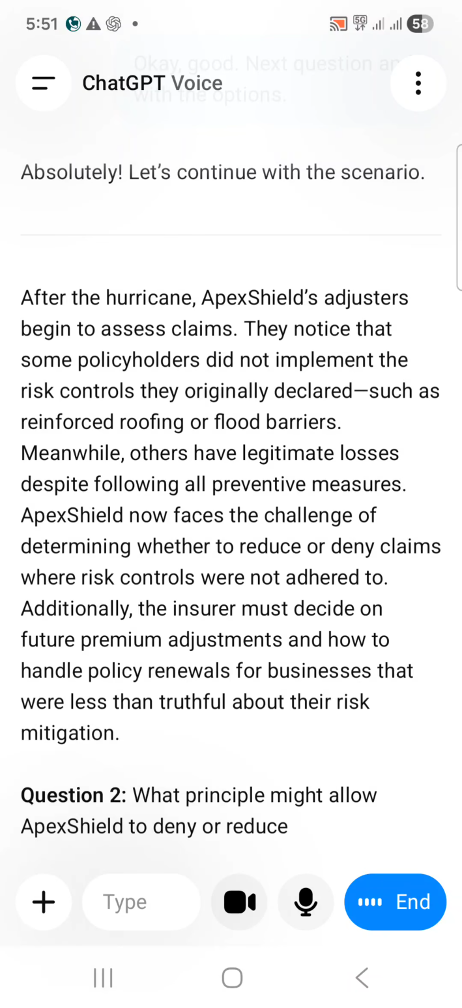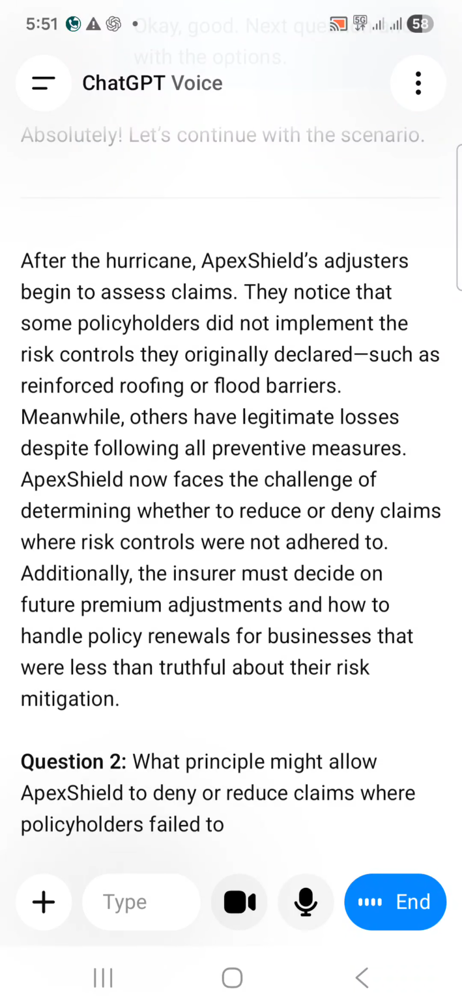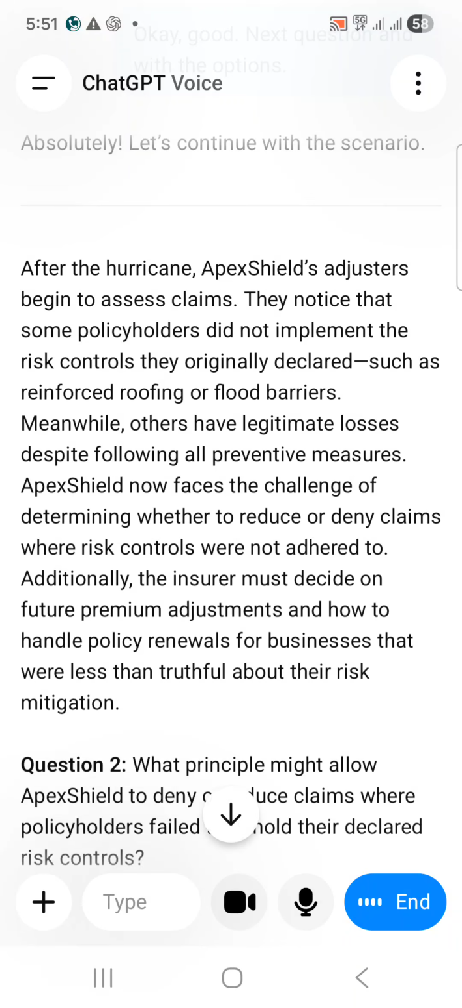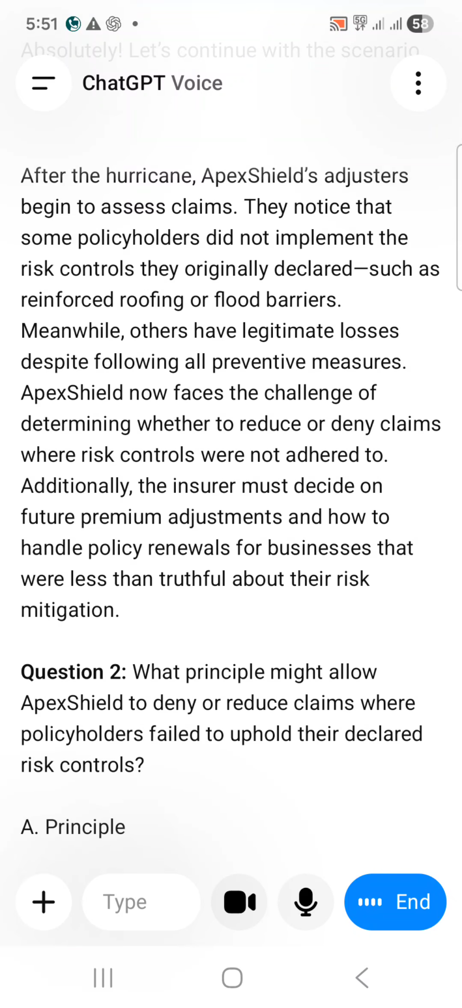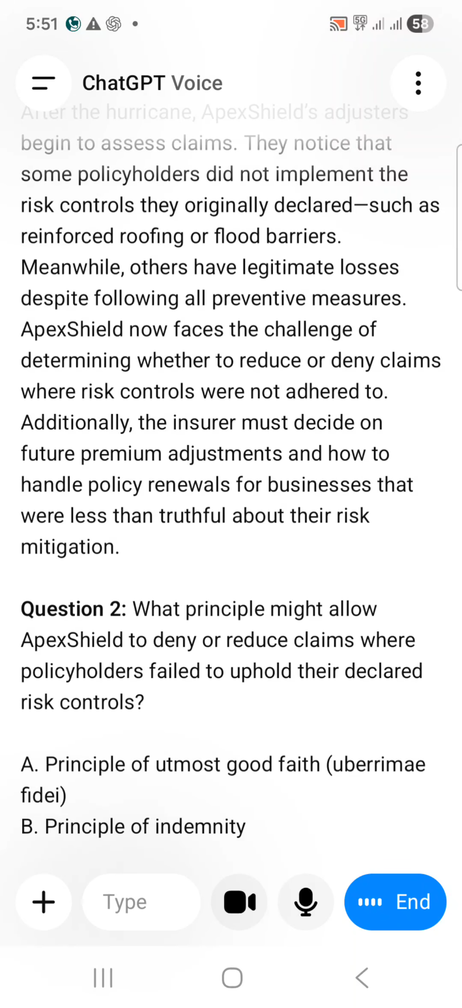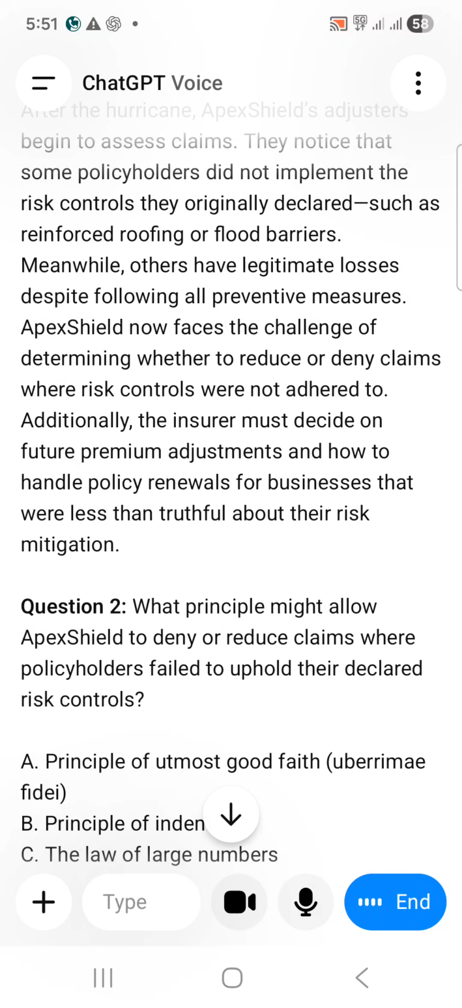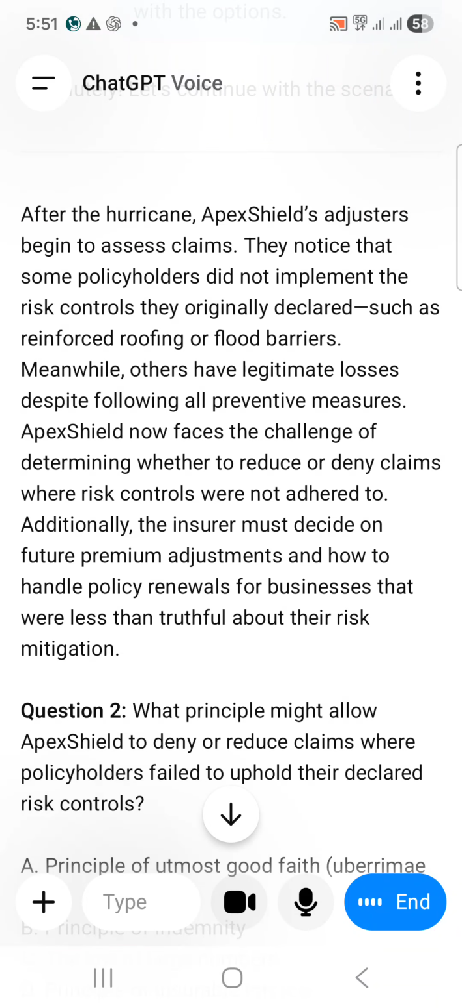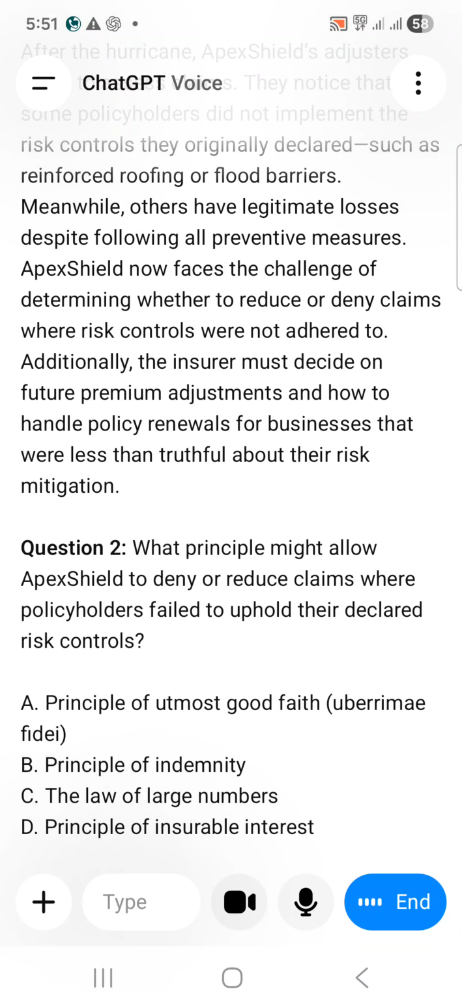Question 2. What principle might allow Apex Shield to deny or reduce claims where policyholders fail to uphold their declared risk controls? A. Principle of utmost good faith, uberrima fides. B. Principle of indemnity. C. The law of large numbers. D. Principle of insurable interest.